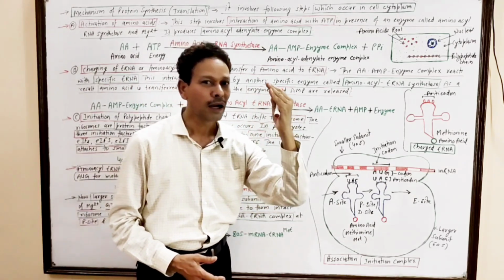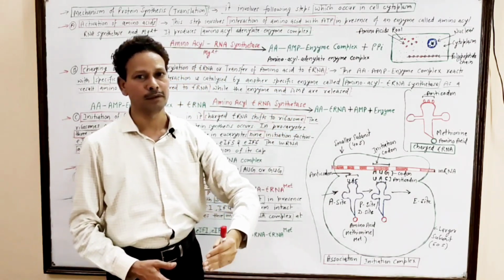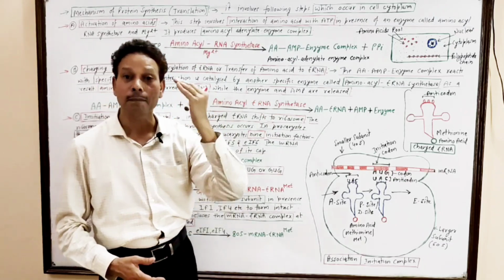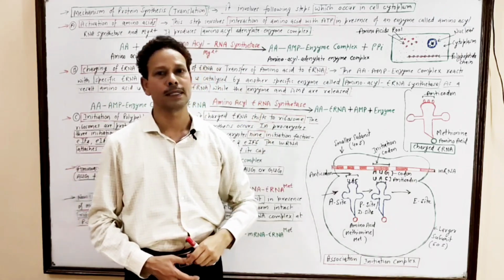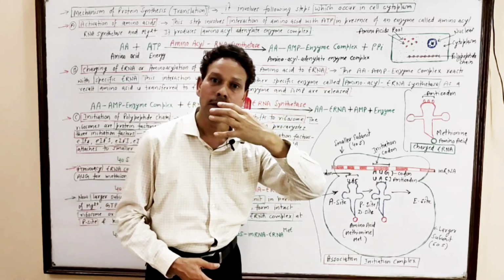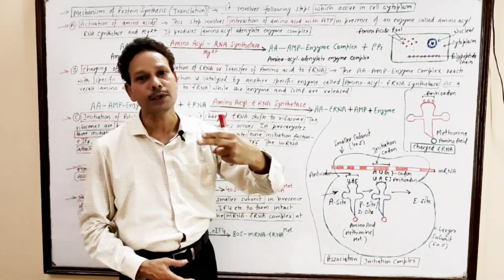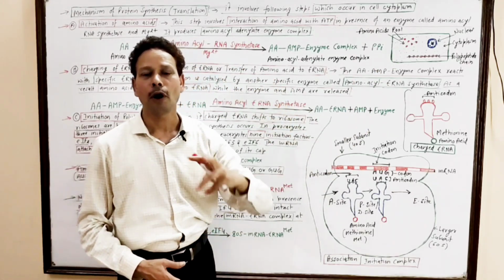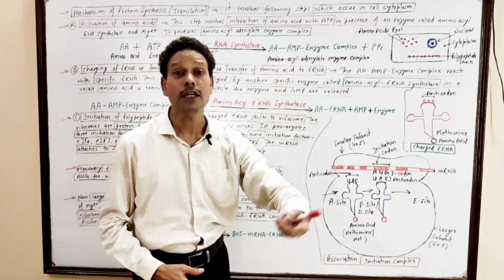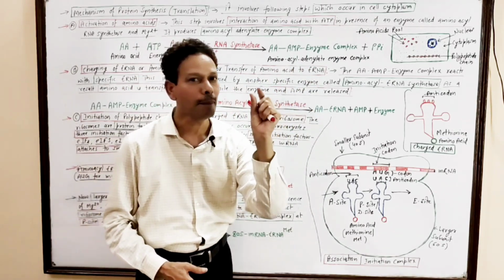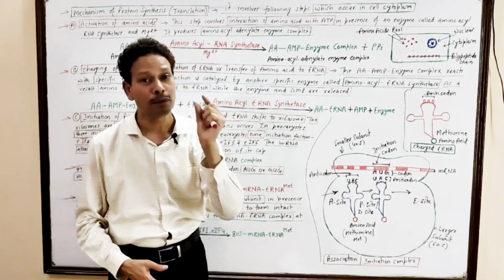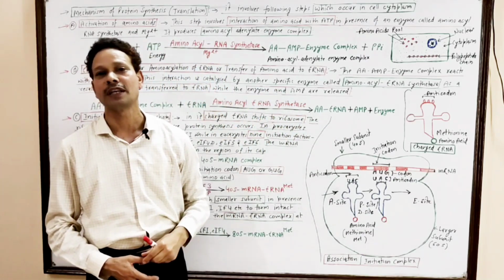Dear students, the polypeptide chains, the protein chains, are polymers, larger molecules made up of a number of smaller units, and the monomer units are amino acids. It means amino acids are basic units of proteins or polypeptide chains.